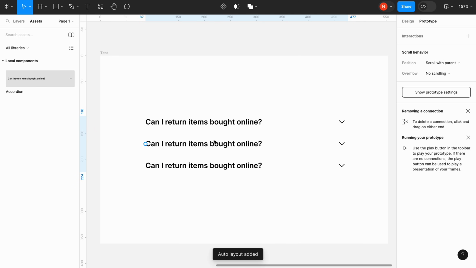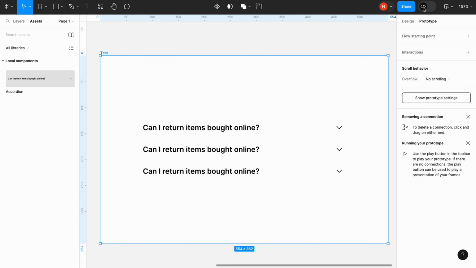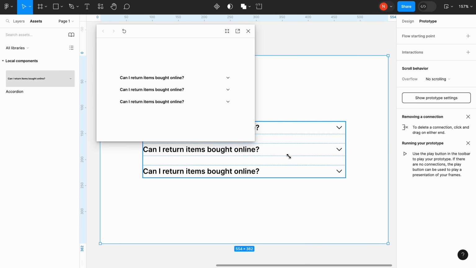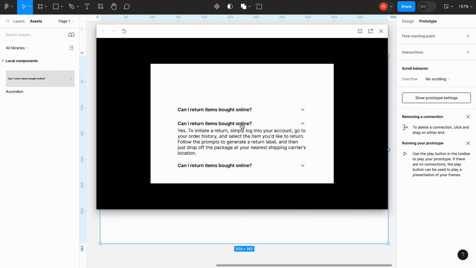Perfect. Let's test our design. Click on the preview button and see a preview of our element. It works exactly as we want it to work.